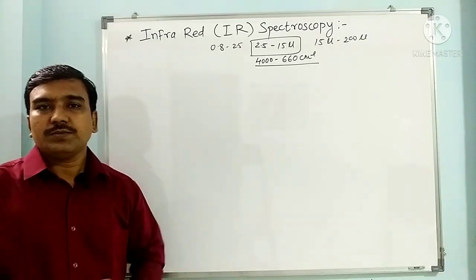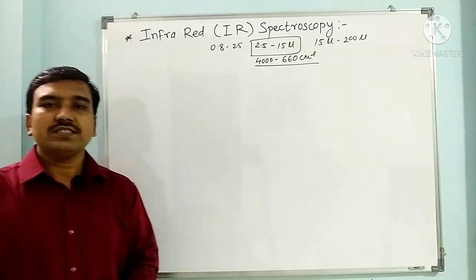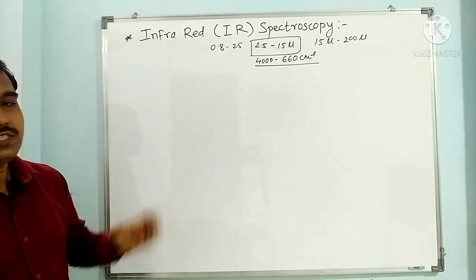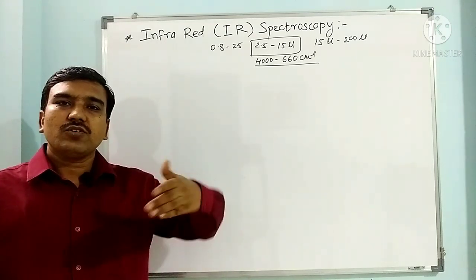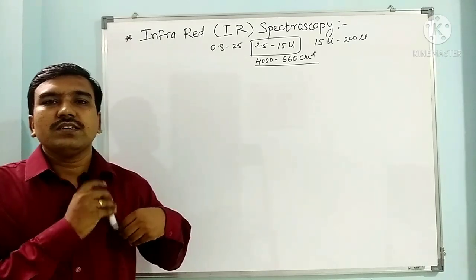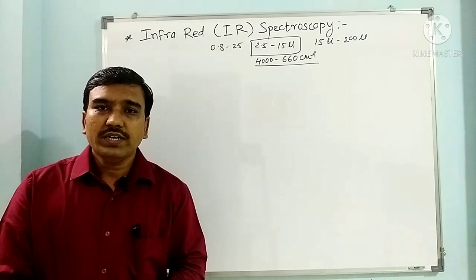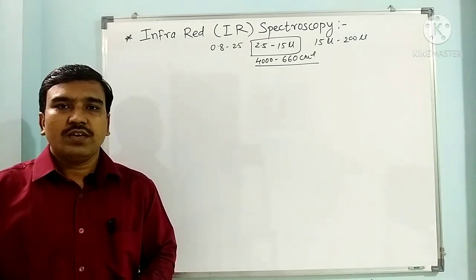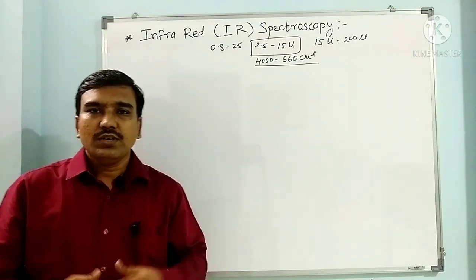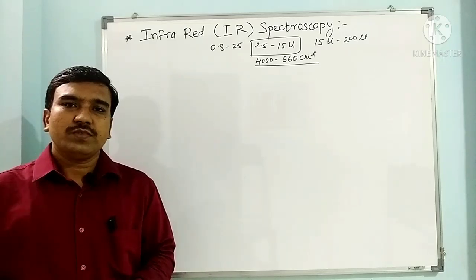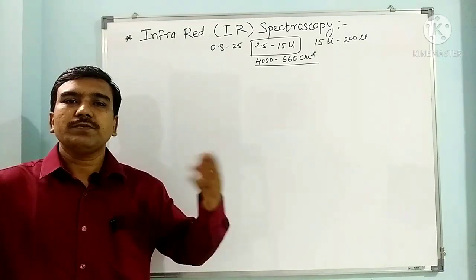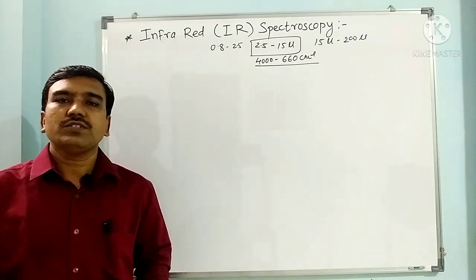Now IR radiations are less energetic than visible or ultraviolet radiations. In visible and ultraviolet radiations, electronic excitations take place. But in IR spectroscopy, we see the vibrations of the bond. As we know, bonds are not rigid in nature, they have elastic nature. So when we bombard IR radiations on the compound, the bonds undergo vibrations. Different bonds have different vibration frequencies, or different frequencies of absorption.